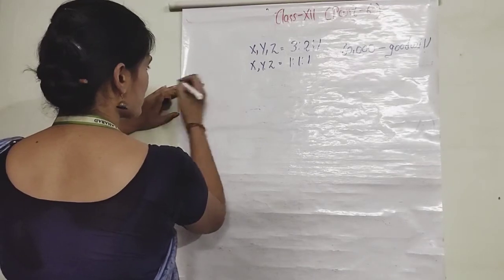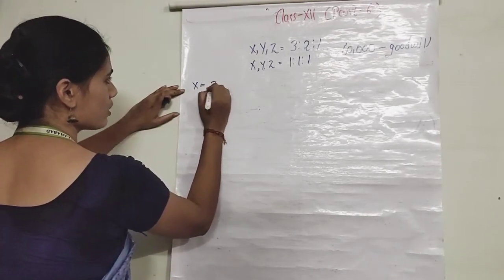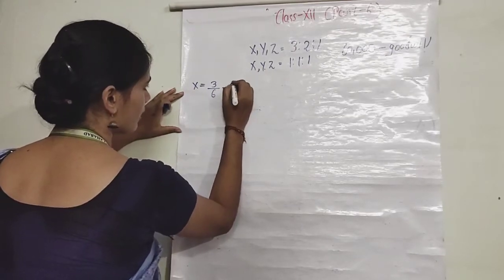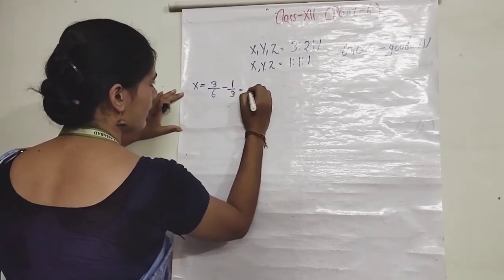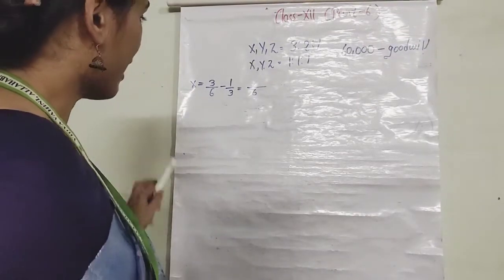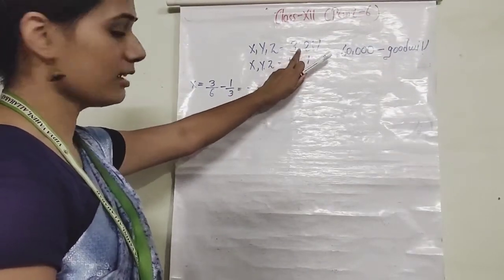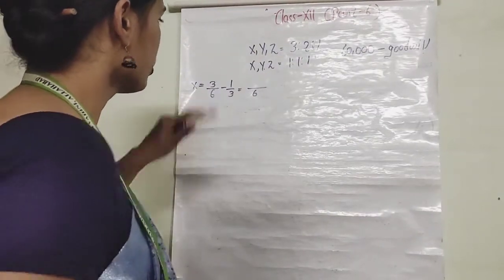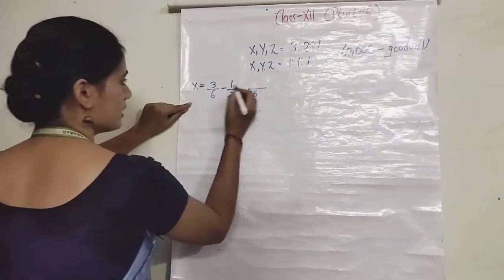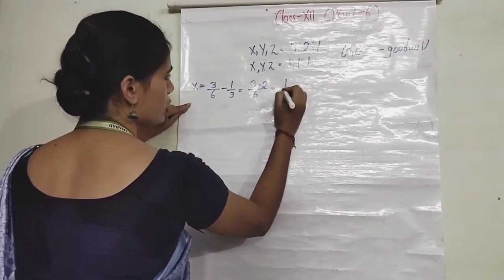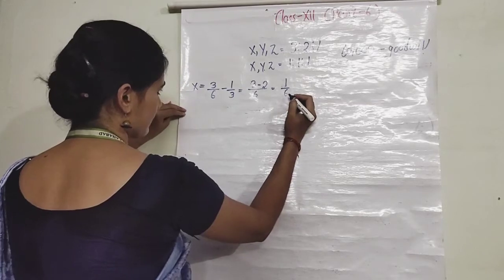So, let's calculate it for X, and it will be 3/6. This is the old ratio. Then 1/3. It will come to 6. Here, what we have taken? We have taken 3, that is 3, 4, 5, and 6. And then here 1/3, then 3 minus 2. It will come to 1/6. Clear?